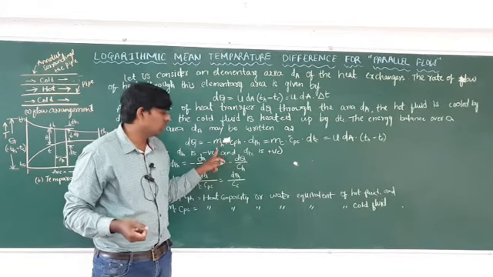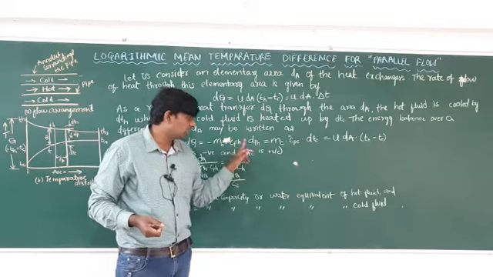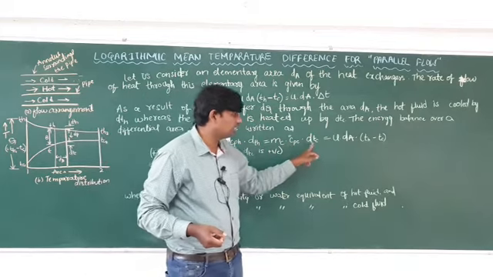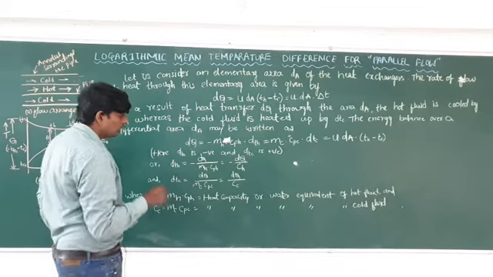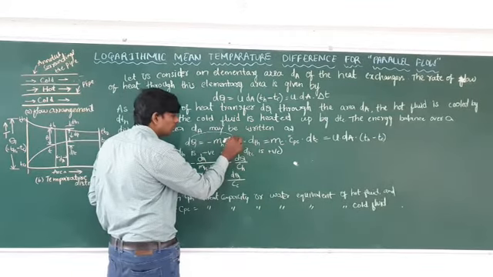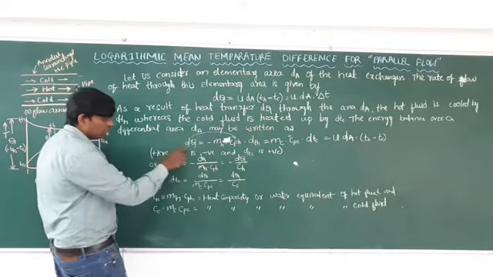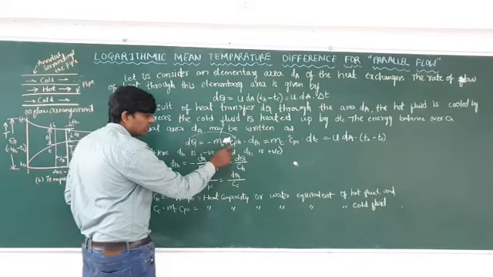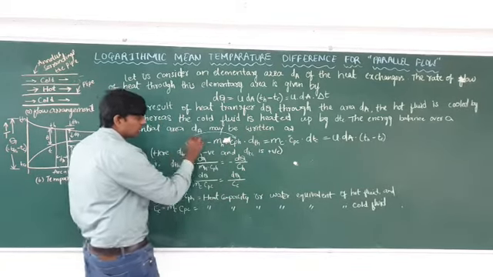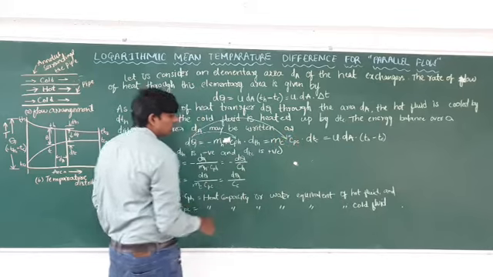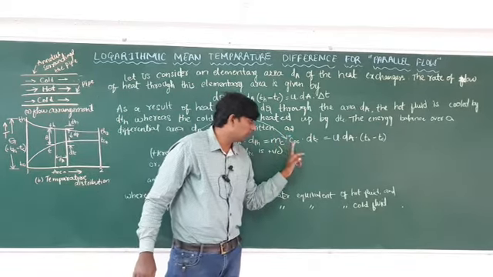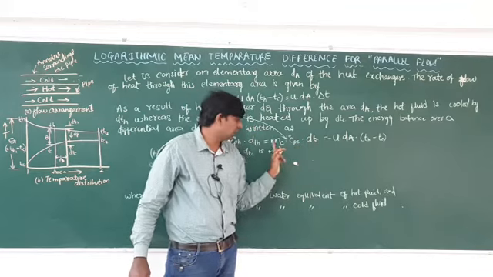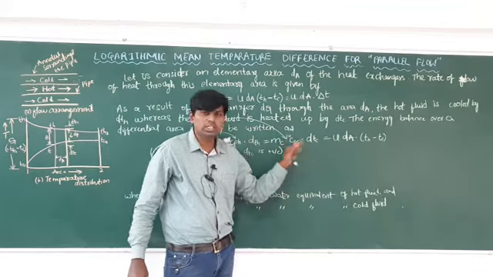So losing means minus mH Cph dTh, and here mc Cpc dTc. This one is negative and this one is positive. First you take dq is equal to minus mH Cph dTh. Then you take the other one, dq is equal to mc Cpc dTc.